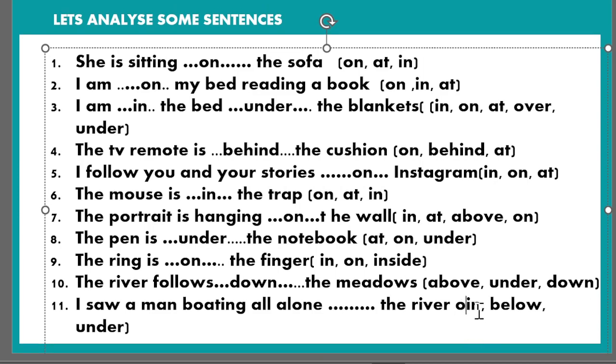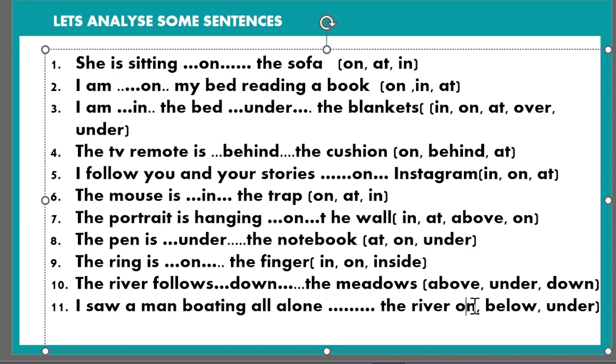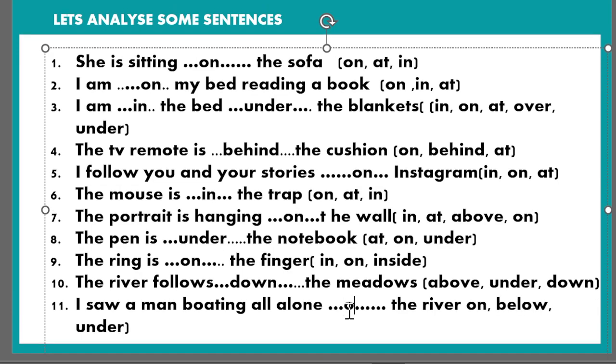On, below, or under. So the suitable preposition will be: I saw a man boating all alone on the river.